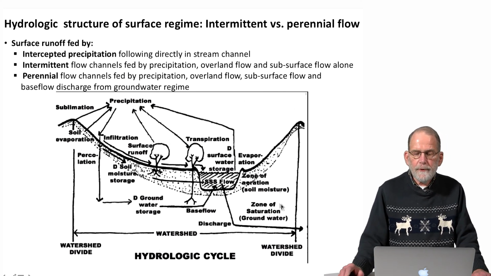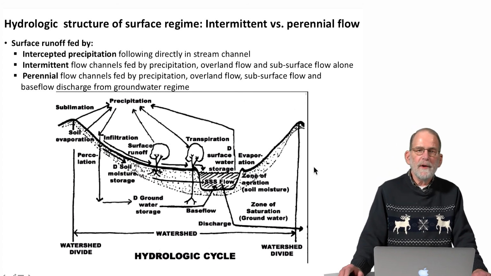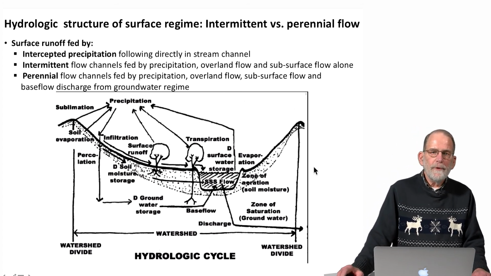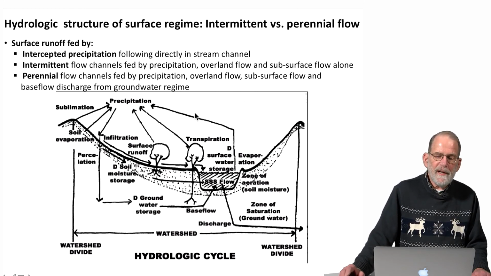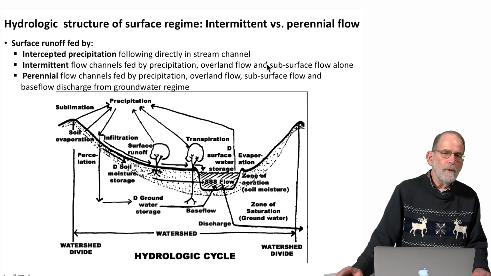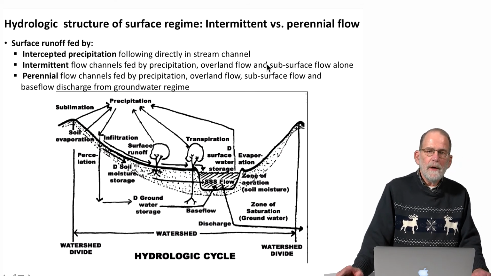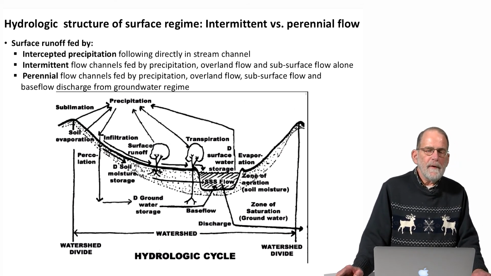The hydrologic structure of the surface regime can be characterized as being of two types. First is what we call intermittent flow versus perennial flow. Surface runoff is fed by intercepted precipitation flowing directly in the stream channel. This is rainfall that flows directly into the stream channel itself.